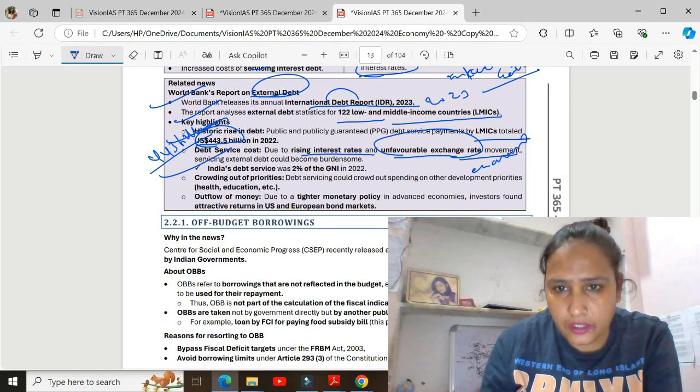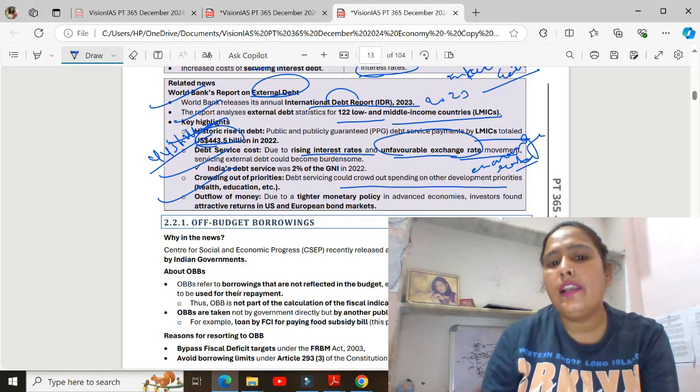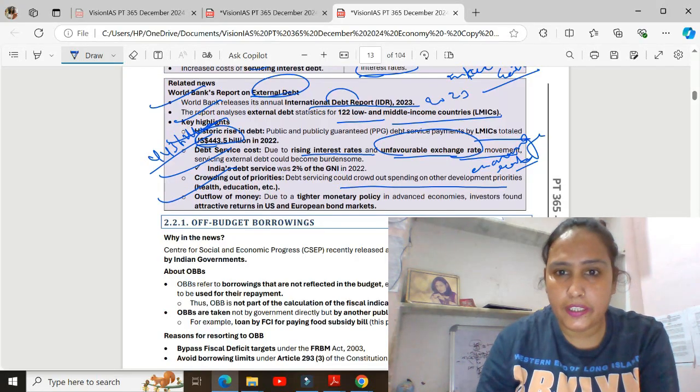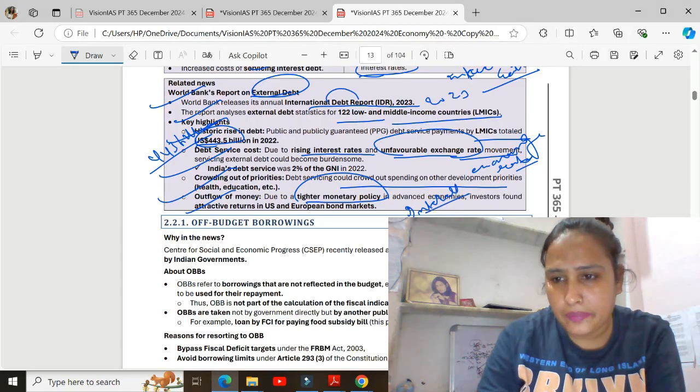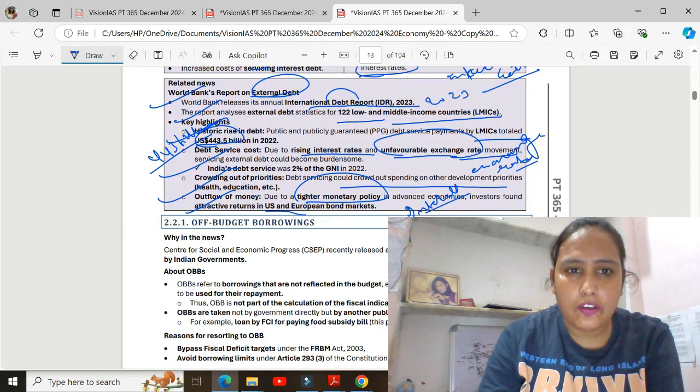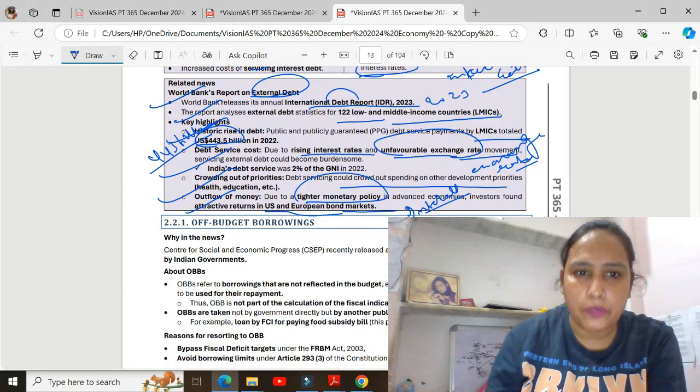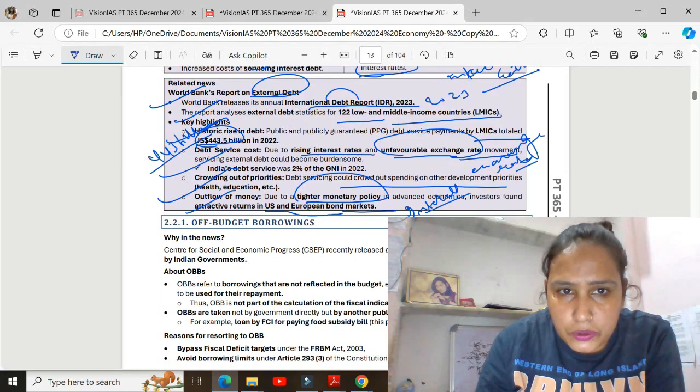So exchange rate movement is also unfavorable, and the crowding out effect is also not good for our economy. There is also outflow of money because of tightening monetary policy, as central banks increase their interest rates, and because USA and European bond markets are drawing back attractive money. So these are all the reasons.